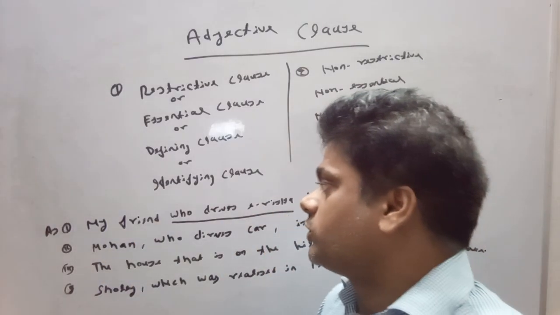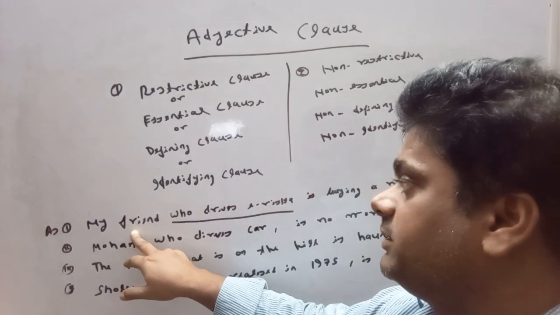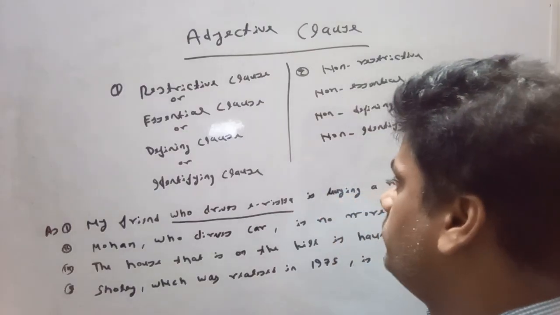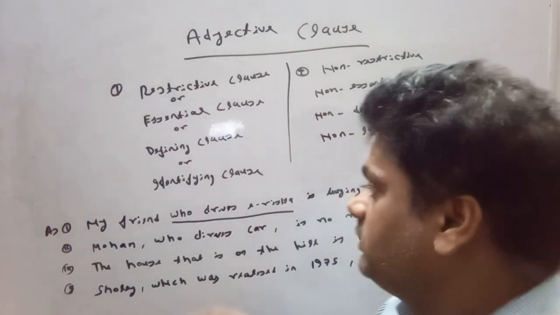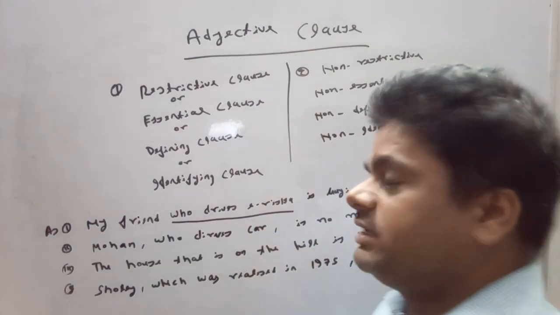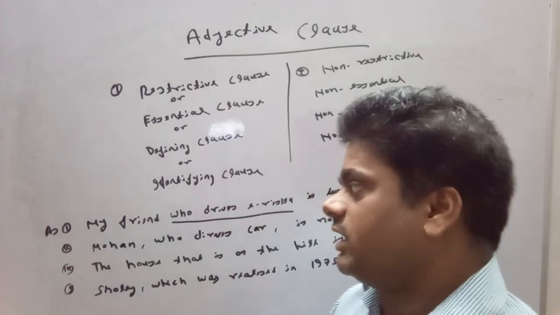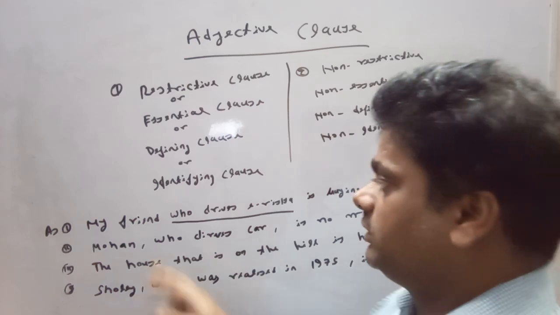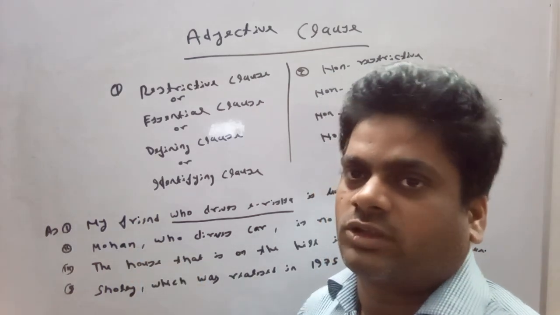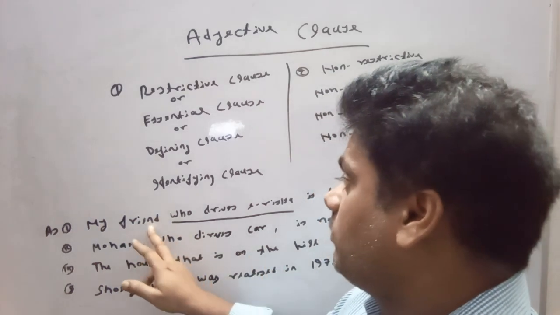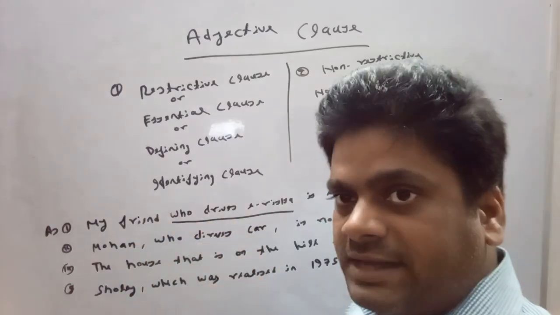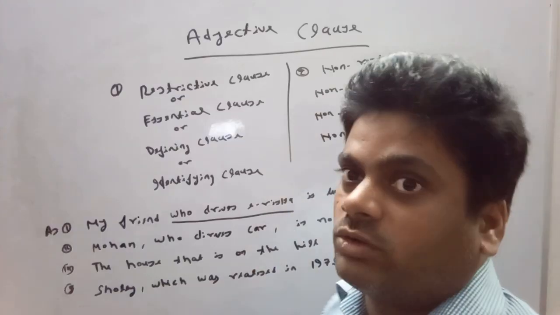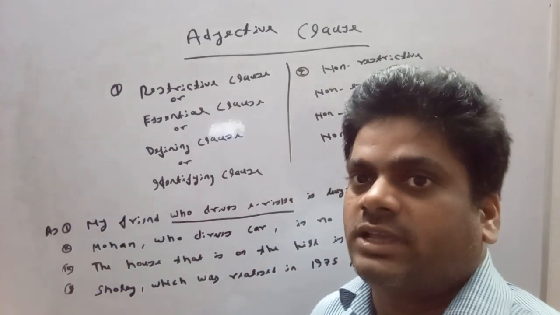It means we are talking about this friend. It is the same friend who drives a rickshaw. It means this adjective clause is giving extra information about the noun. My friend, I don't know which type of friend you are talking about. Now, we can identify by this adjective clause that we are talking about that friend who drives a rickshaw.